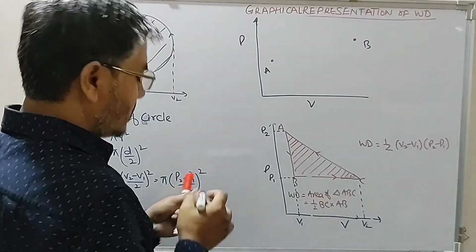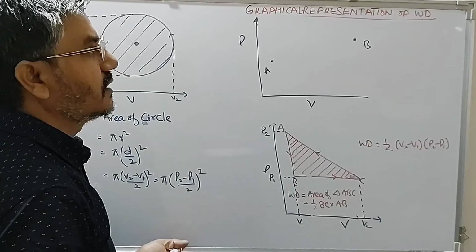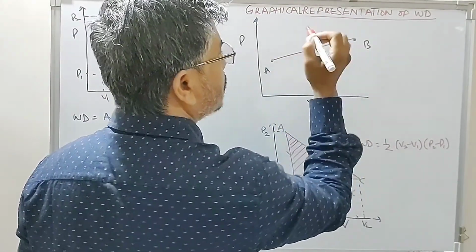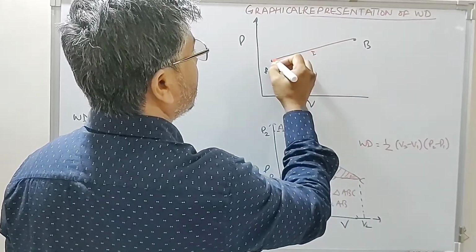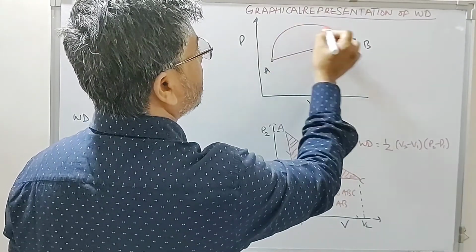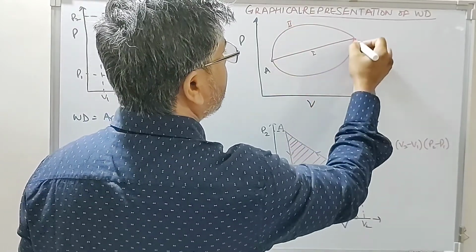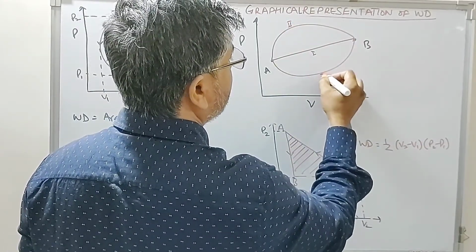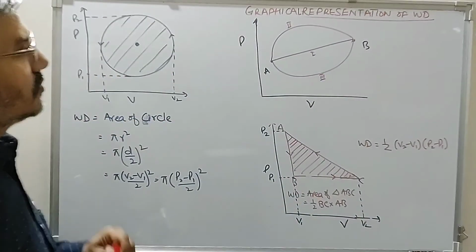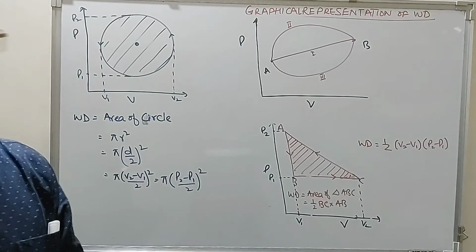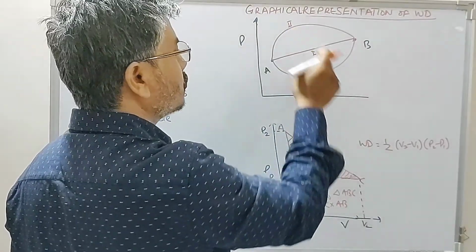So A to B by route 1, A to B by route 2, A to B by route 3. Now the system is moving from A to B by 3 different routes.